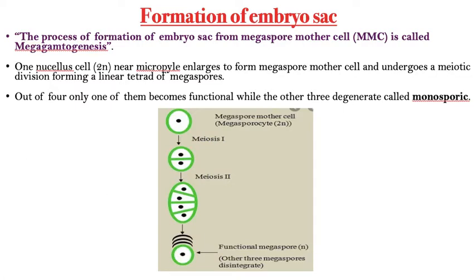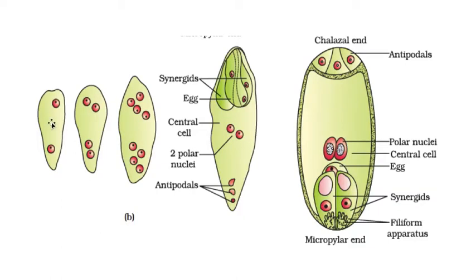Now see, I'll show you the image. This nucleus undergoes first karyokinesis. So how many cells are formed? Two cells are formed here, the upper cell and the lower cell, and again they undergo a second karyokinesis. Now towards chalaza there are two nuclei, and towards micropyle there are two nuclei. Now it undergoes a third karyokinesis. Now towards chalaza there are four nuclei, and towards micropyle there are four nuclei.